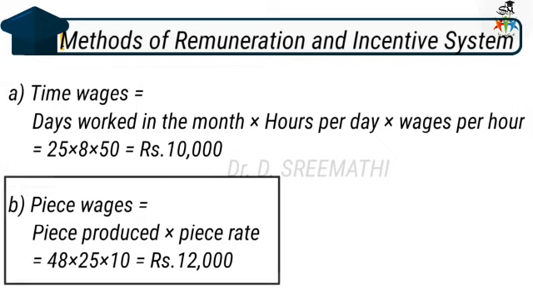Then worker X's wages under the piece wage system. Here the pieces produced by worker X is 48 in a day, and he works 25 days. So 48 into 25, and per piece is 10 rupees, so multiplied with 10, you will get 12,000 rupees. So here he will get more when he goes under the piece wage system. This is how you are required to calculate piece wages and time wages.